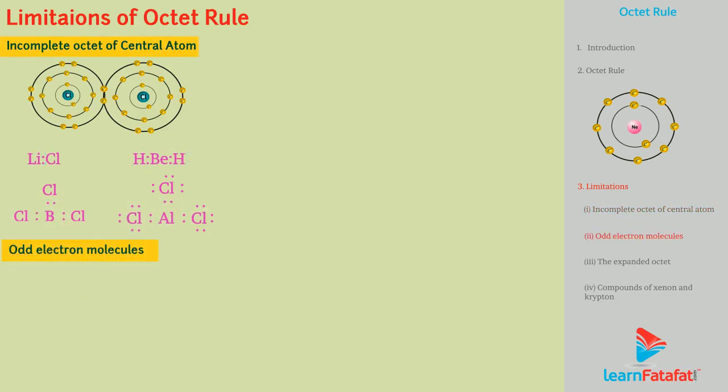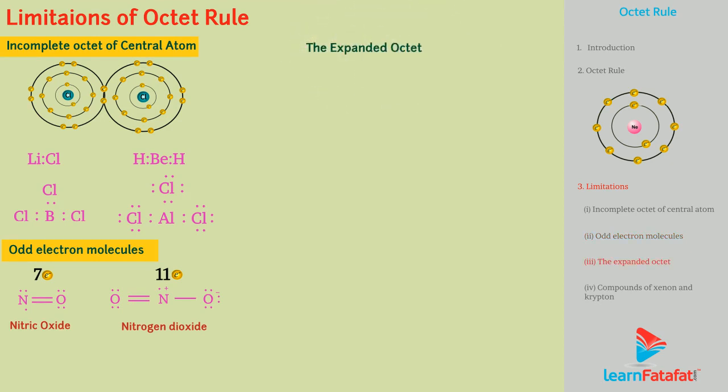Odd electron molecules. Octet rule is not satisfied by molecules having odd number of electrons. For example, nitrous oxide and nitrogen dioxide molecules have odd number of electrons.